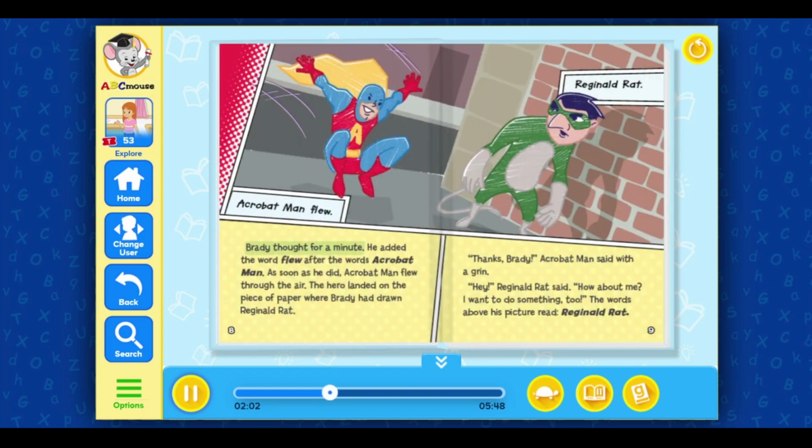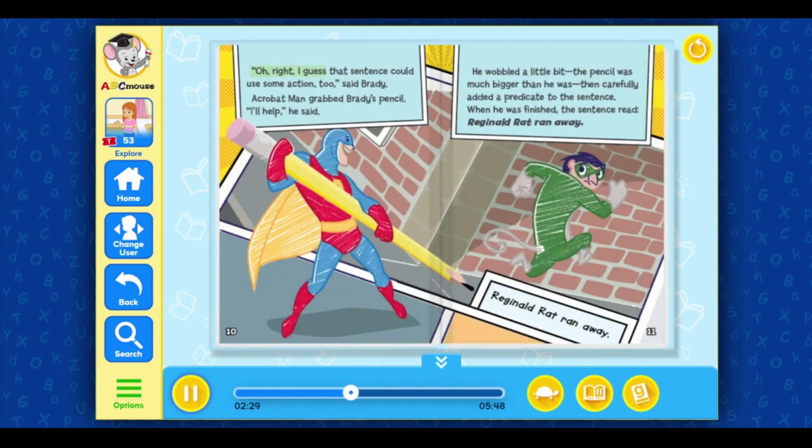Brady thought for a minute. He added the word flew after the words Acrobat Man. As soon as he did, Acrobat Man flew through the air. The hero landed on the piece of paper where Brady had drawn Reginald Rat. "Thanks, Brady," Acrobat Man said with a grin. "Hey," Reginald Rat said, "how about me? I want to do something too." The words above his picture read, Reginald Rat.